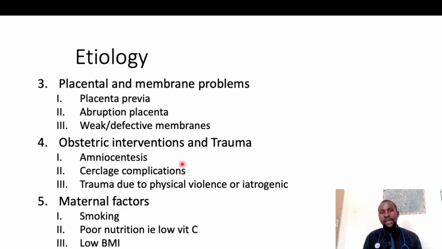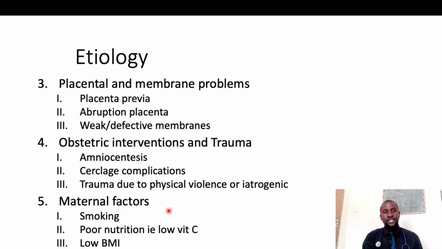Trauma due to physical violence or iatrogenic causes. Physical violence in the abdomen or in the pelvis can force the membranes to rupture, and that trauma can actually lead to PROM or PPROM.